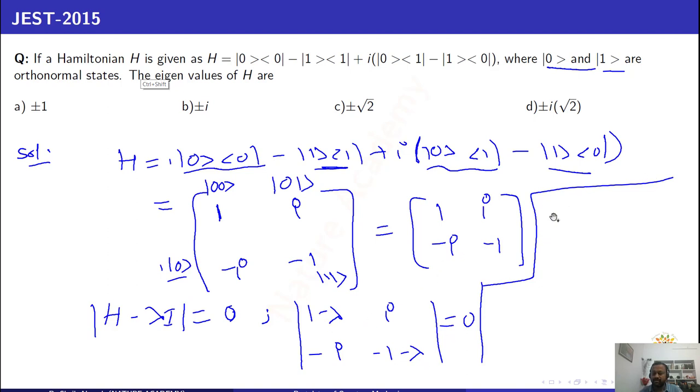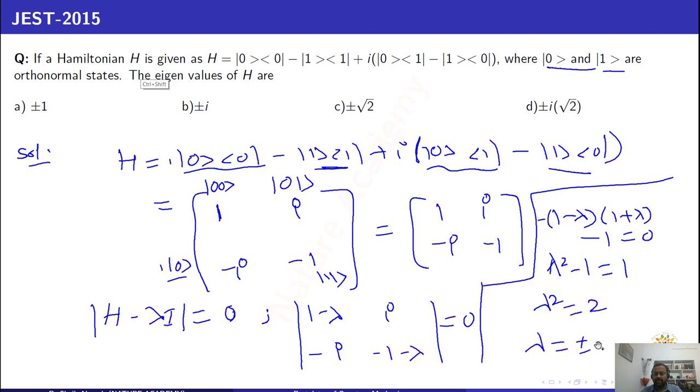1 minus lambda into, I will write minus here, 1 plus lambda, minus i into i. i into i is minus 1, and there is a minus, that is plus 1, and already there is a minus. So when you solve this, you will get lambda square minus 1 is equal to 1, or lambda square is equal to 2, and lambda is equal to plus or minus root 2. Therefore lambda equals plus or minus root 2 are the eigenvalues of the given matrix. So option C is the right option.